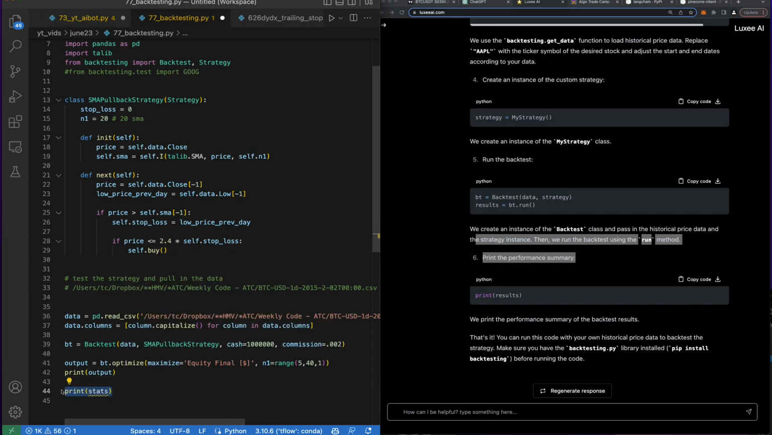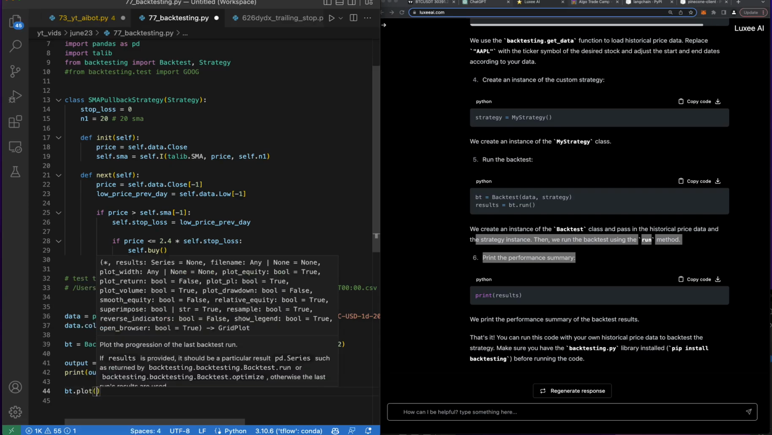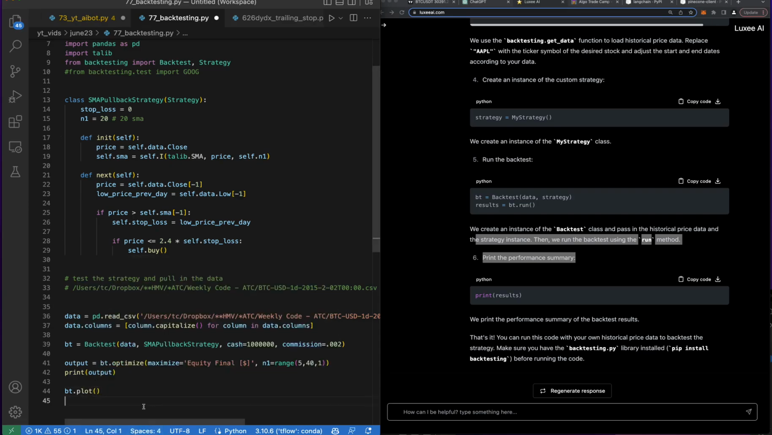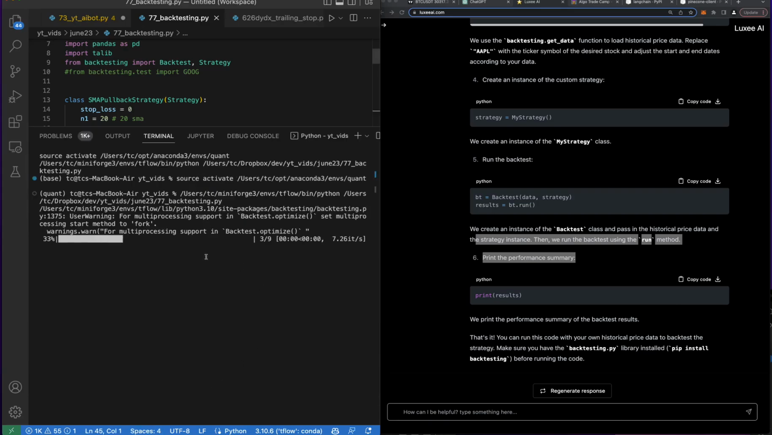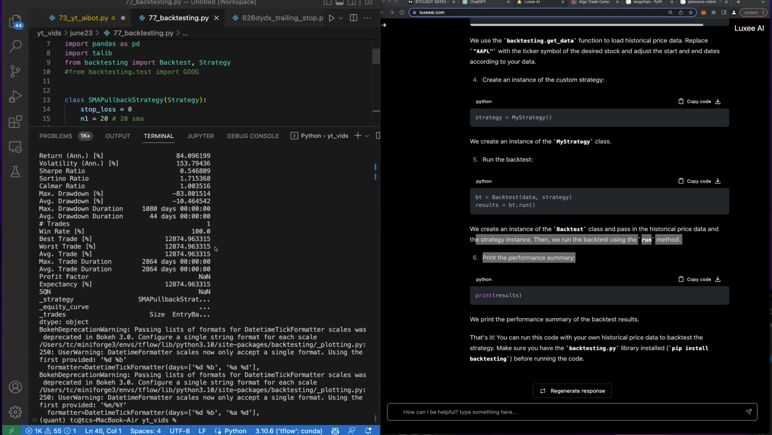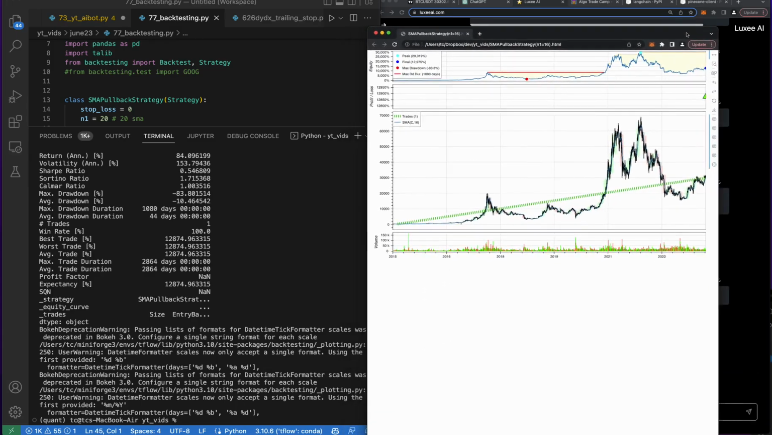And then we want to plot this as well. So I just want to show you all the features that I use. So I'm using the optimizer now, and then I'm also using the plotter. Let's see if this works. So look at that, it's optimizing now, and then it found the most optimized version of this. And you can see here,